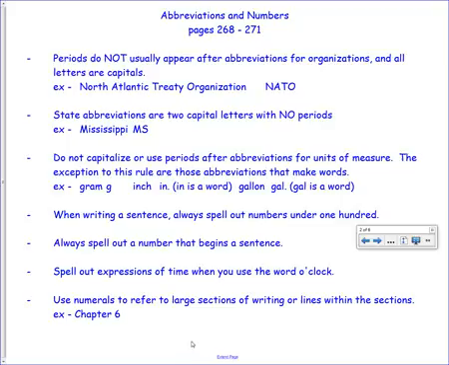When writing a sentence, always spell out numbers under 100. Always spell out a number that begins a sentence. And spell out expressions of time when you use the word o'clock. Use numerals to refer to large sections of writing or lines within the sections. For example, chapter 6.